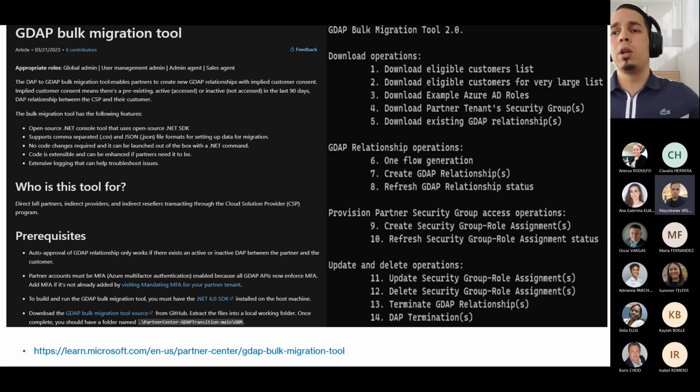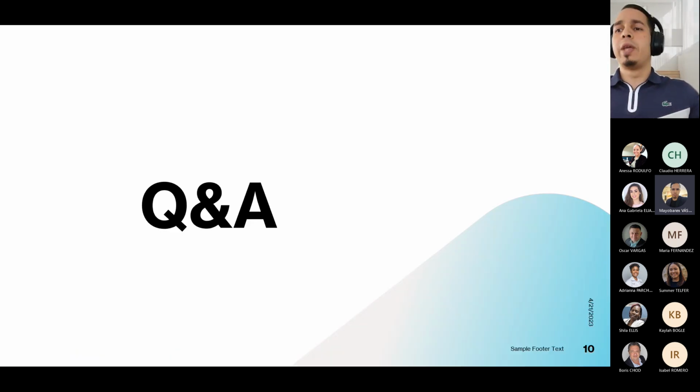Also, Oscar is working on this on our side, migrating relationships to GDAP. So Oscar knows how this works. This is the best way to move all their relationships to GDAP. So it's good just to have this knowledge. If the partner asks, you can give them this link and they can begin to work with this. So that's all that we have so far for GDAP.